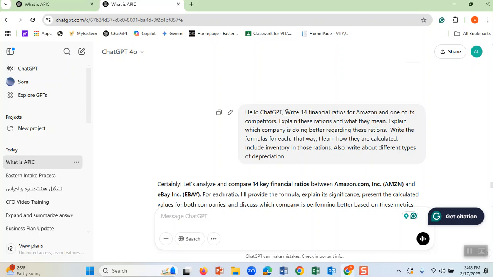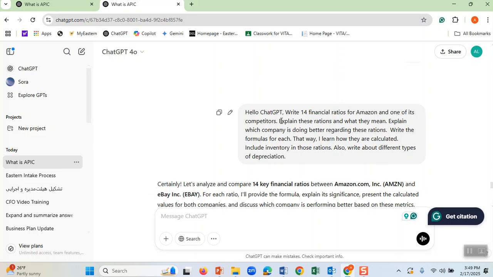I am asking ChatGPT to write 14 financial ratios for my company, which is Amazon, and then compare these ratios with its competitors. And the competitor here, it found eBay as a competitor of Amazon. And we are going to compare them to see which one is doing better, which one is more profitable, which one has better stocks, which one is smart in getting its inventory. Therefore, we will talk about it.